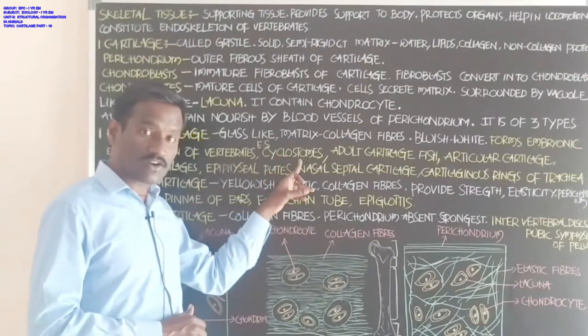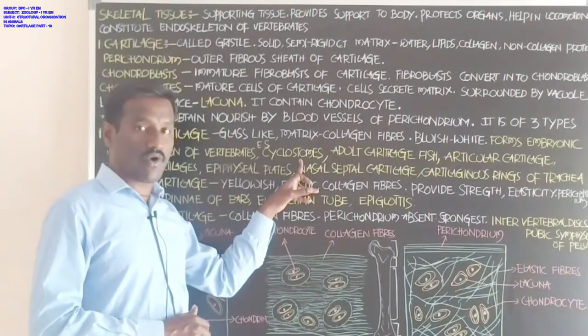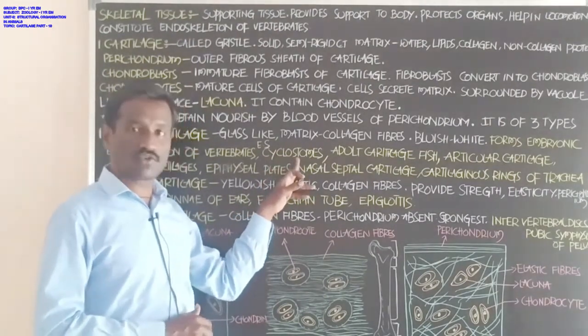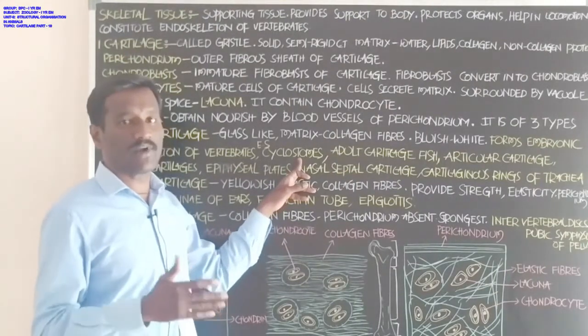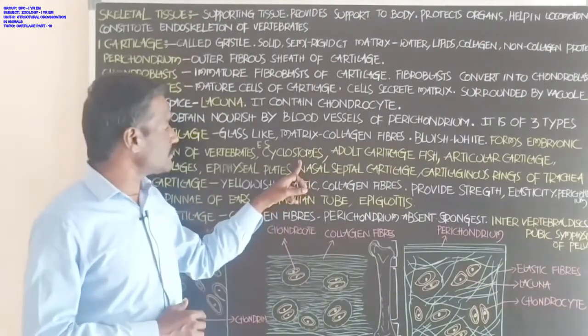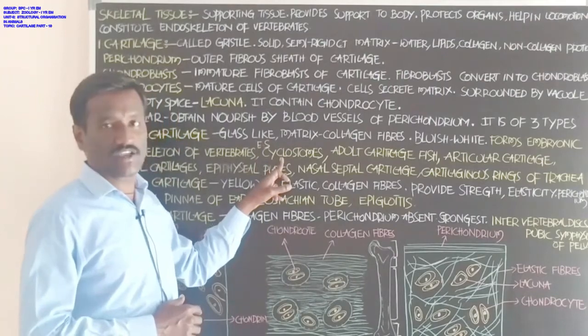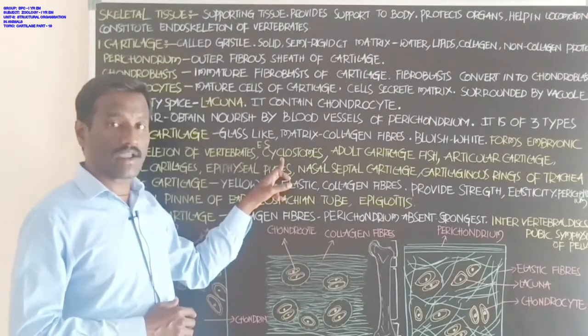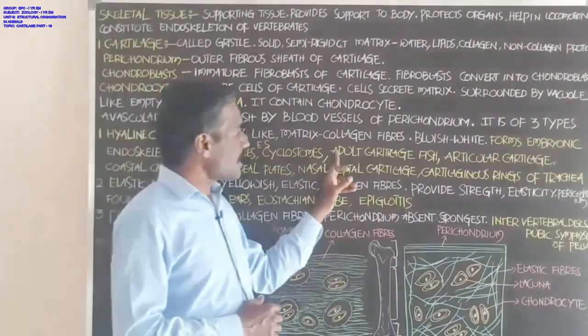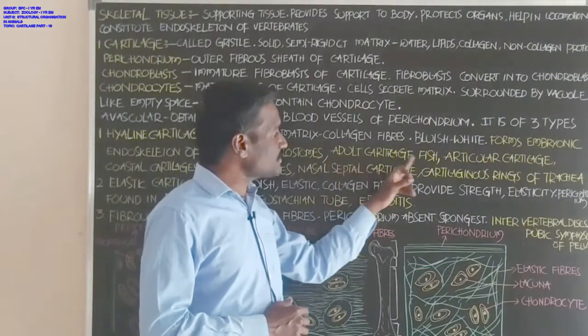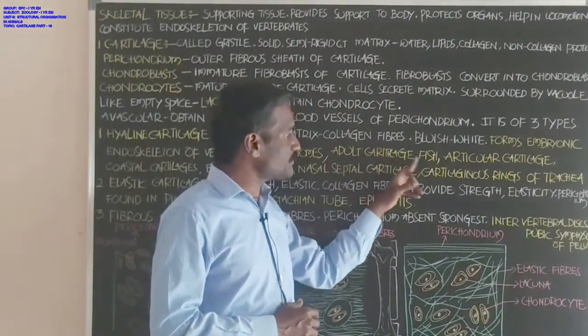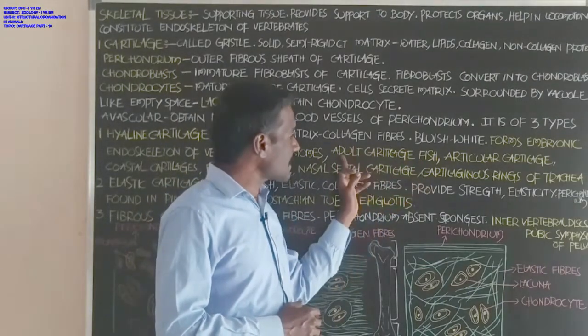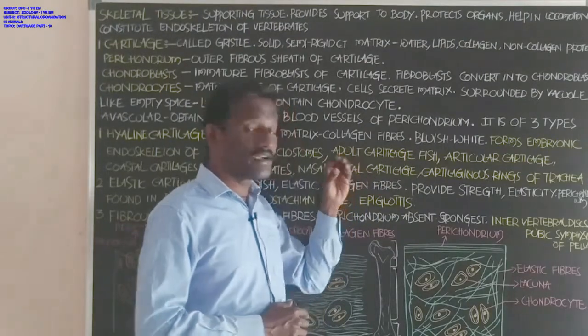Endoskeleton of the cyclostomes. These are also chordates. For example, Petromyzon and Myxine animals. The endoskeleton of the cyclostomes is formed by hyaline cartilage. Next, adult cartilage fishes. It is also formed the entire.